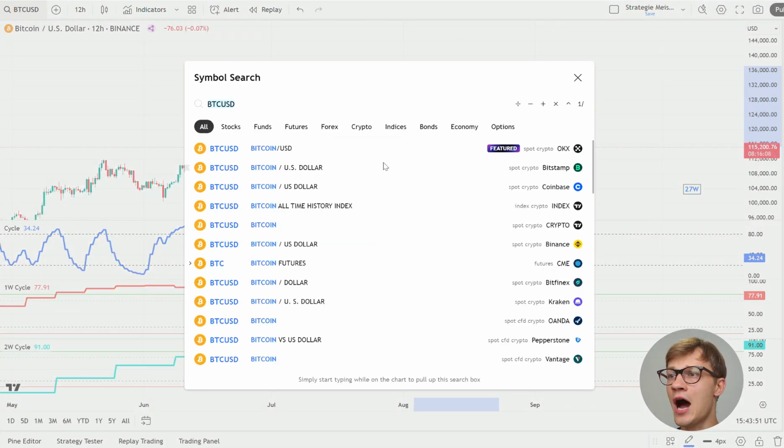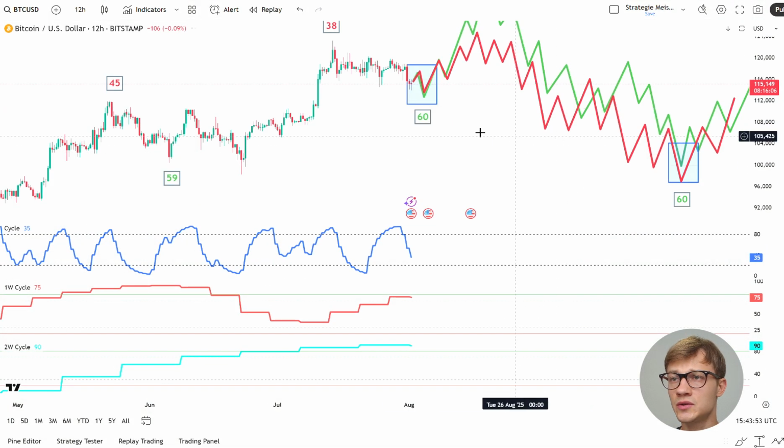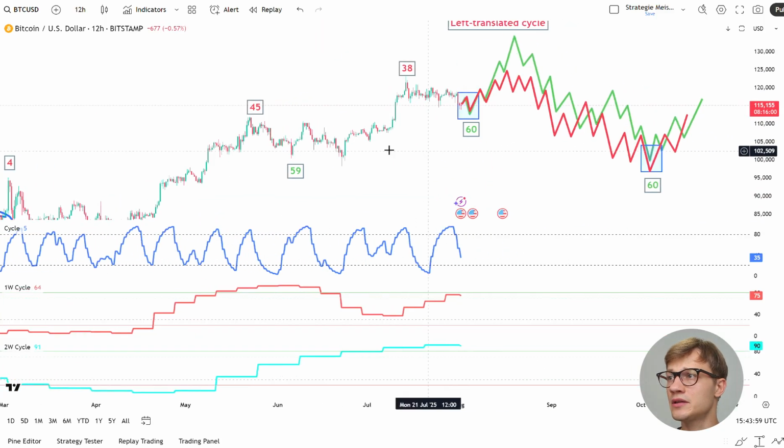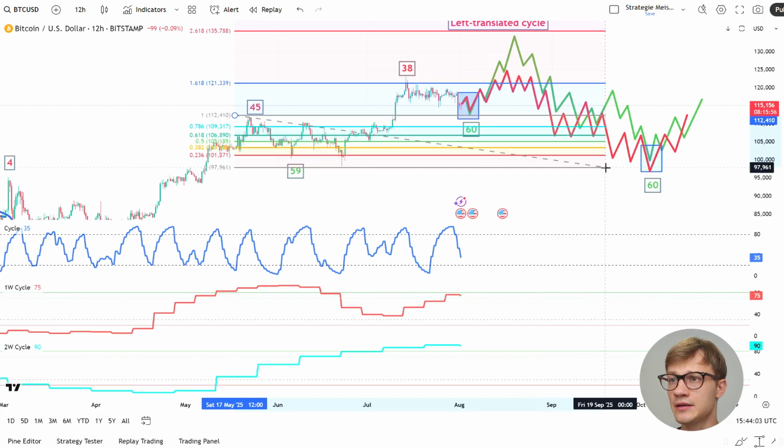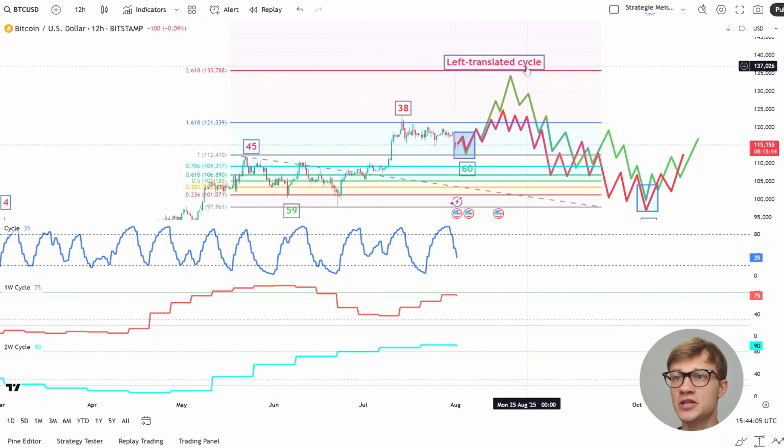Now, to really assess how high we can go, I usually don't make these predictions. However, based on the Fibonacci numbers, we can see that we are expecting to potentially touch this area, which is 135,000. At least we're going to go above 121K, which is the previous top.